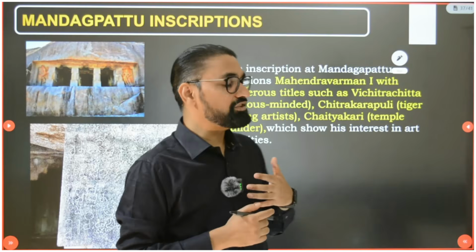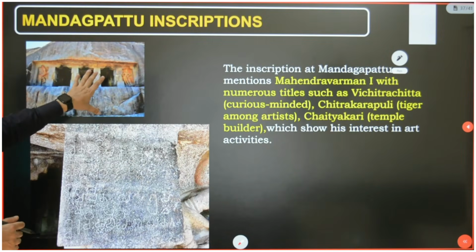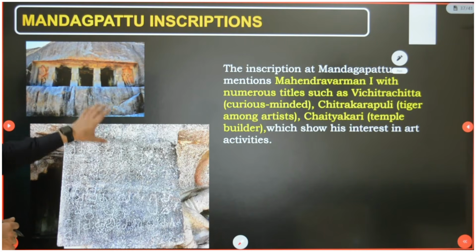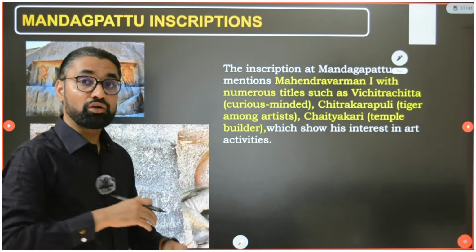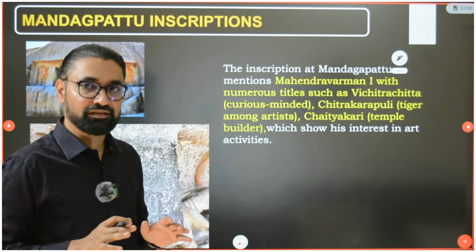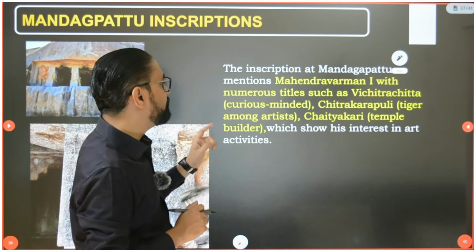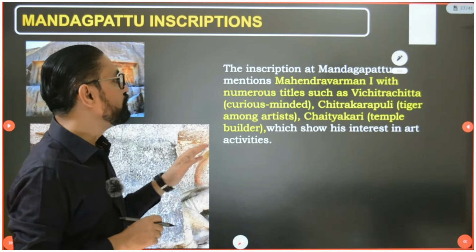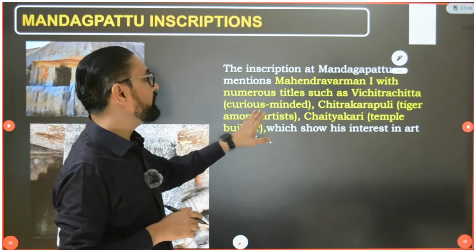And so this Vichitra Chitta, this is that Mandakpatu where he constructed this temple, and there are inscriptions which refer to him as Vichitra Chitta. There is a lot more information about this inscription that we will discuss in our app classes. So the inscription at Mandakpatu mentions Mahendra Varman I with numerous titles such as Vichitra Chitta, okay, curious minded.